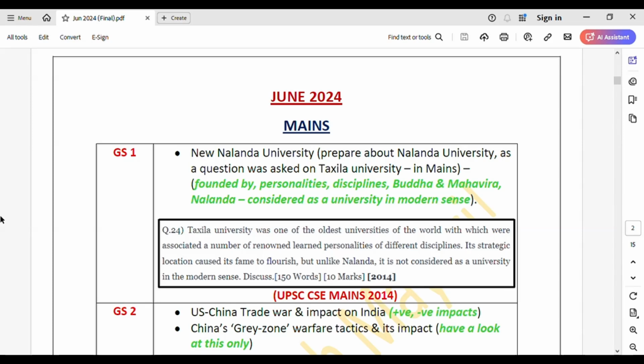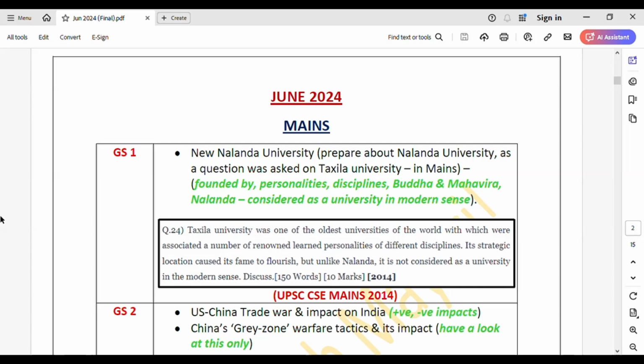So the first topic that I picked up was from GS1, that is New Nalanda University. So how do we prepare this topic? See, there was one PYQ which was asked in 2014 regarding Takshila University. So keeping in mind this question and the dimensions that were covered in it, we will prepare a one-pager note on Nalanda University as well.